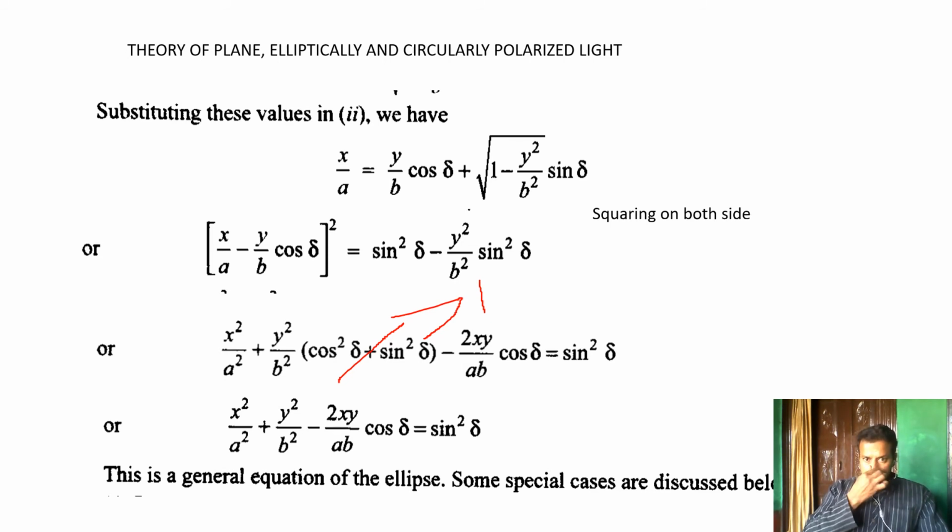On substituting the value of the incident phase angle δ in this general equation, sometimes 0, sometimes π by 2, we get plane polarized light, elliptically polarized light and circularly polarized light. With different values for a and b, or the same values for a and b, and changing δ, we get the three types of polarization. Let's discuss this in the next slide.